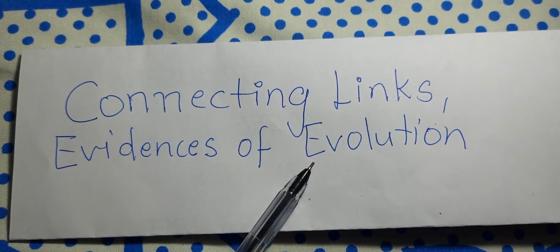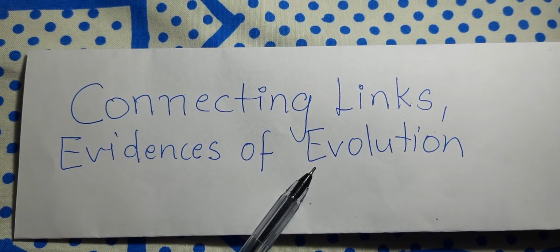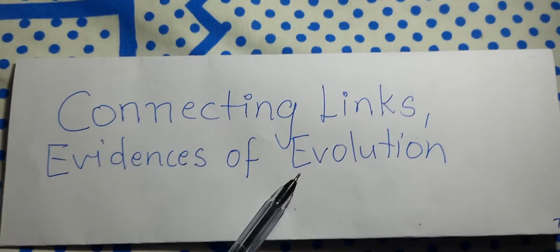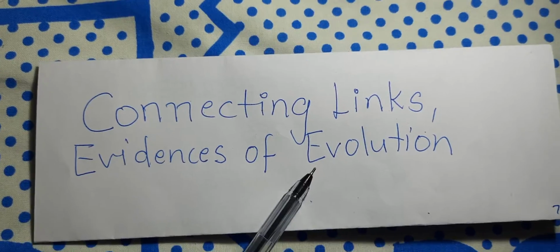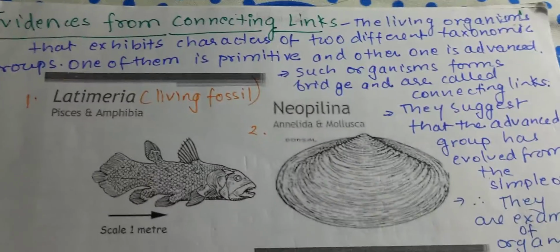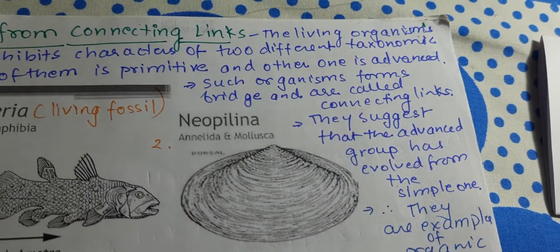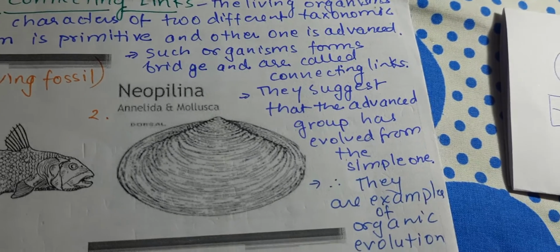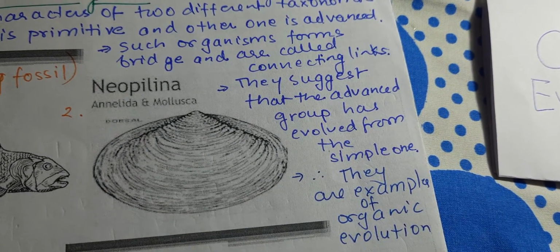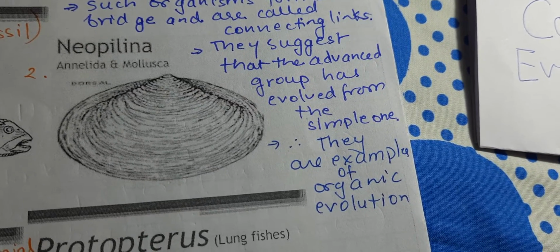Dear student, today we will study the evidences from connecting links. We have already discussed what connecting links are. Connecting links are living organisms that exhibit characters of two different taxonomic groups. One of them is primitive, that is the ancestor, and the other is advanced, that is its descendant. Such an organism forms a bridge and is called a connecting link, and they suggest that the advanced group has evolved from